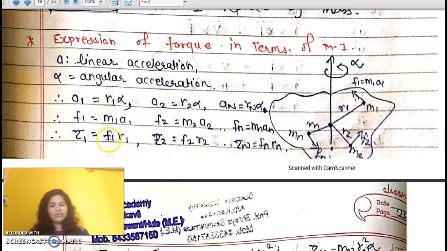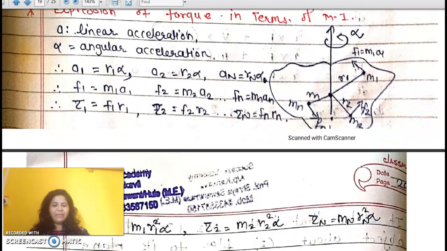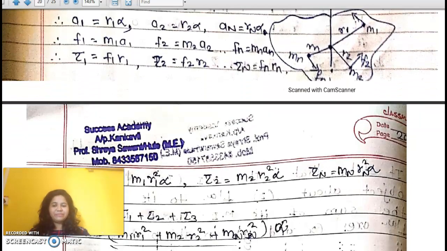What is the equation of force? Mass into acceleration. Okay. And what is the equation of acceleration? R into alpha. Go with the reverse way. So we will put all these values in terms of force. So it becomes mass into R, and this R gives R square into alpha. So it's simply m R square alpha.